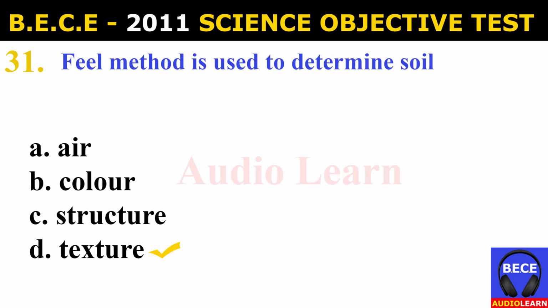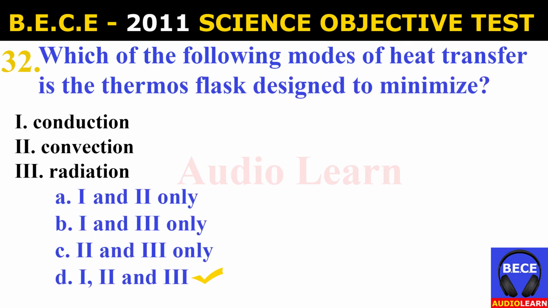Number 31. Field method is used to determine soil A. Air. B. Color. C. Structure. D. Texture. And the answer is D. Texture. Field method is used to determine soil texture.